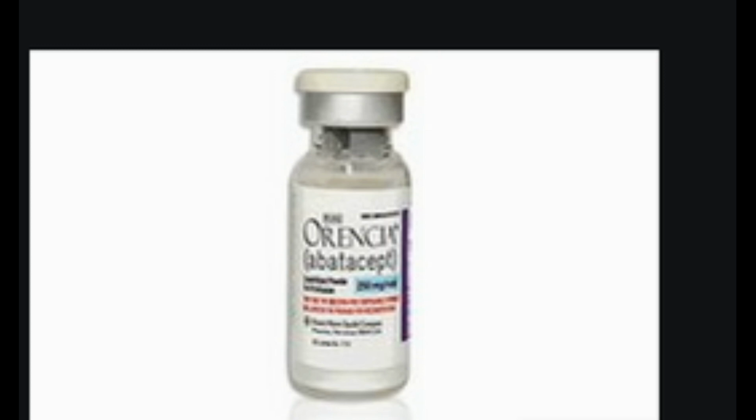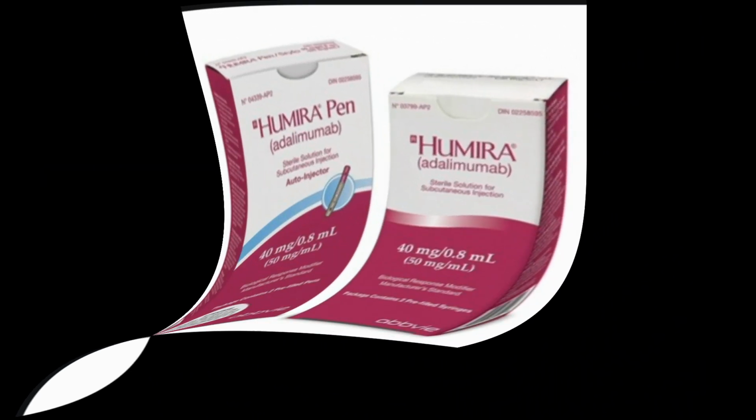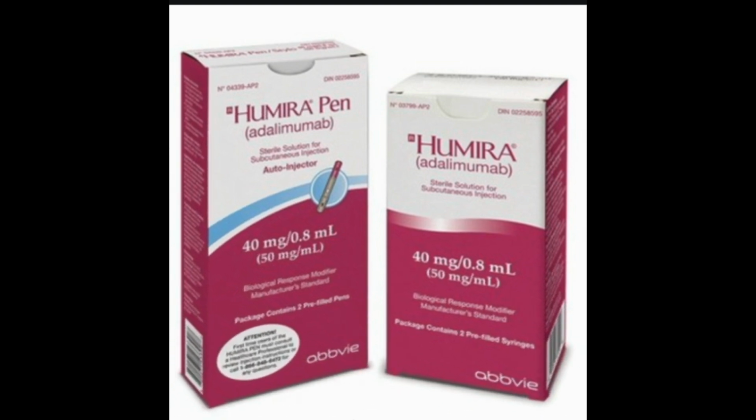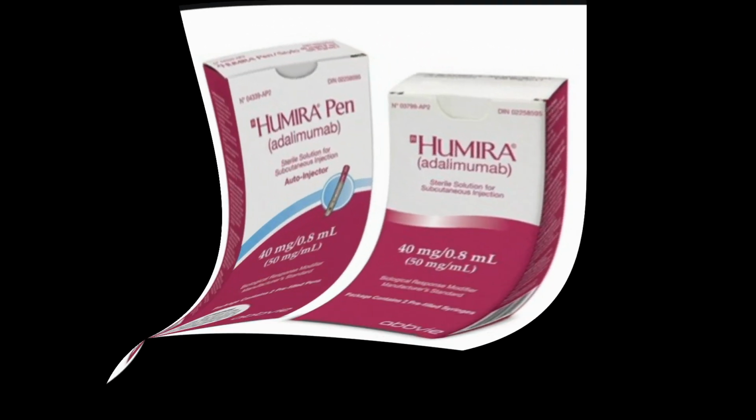2. Adalimumab: Humira, Adalimumab-adaz, Hyrimoz, Adalimumab-adbm, Cyltezo, Adalimumab-ofsb, Abrilada, Adalimumab-atto, Amjevita, Adalimumab-bwwd, Hadlima, Adalimumab-fkjp, Hulio. These medications target tumor necrosis factor, TNF.